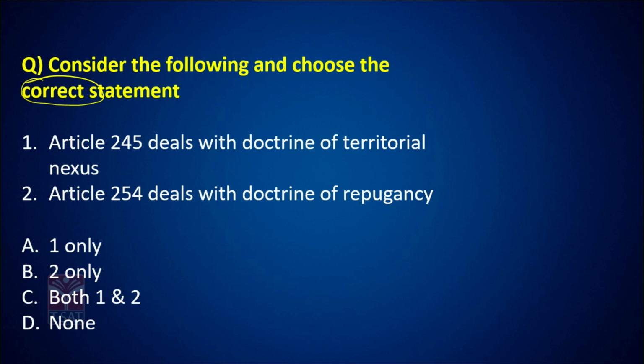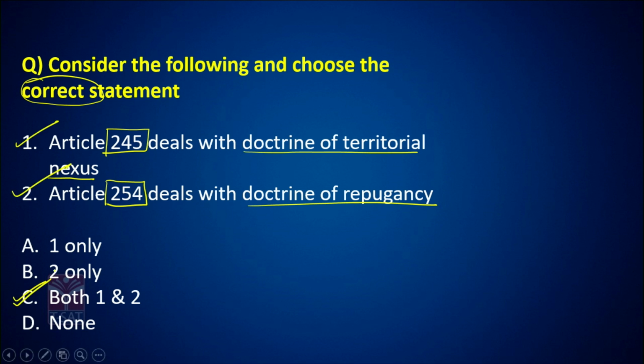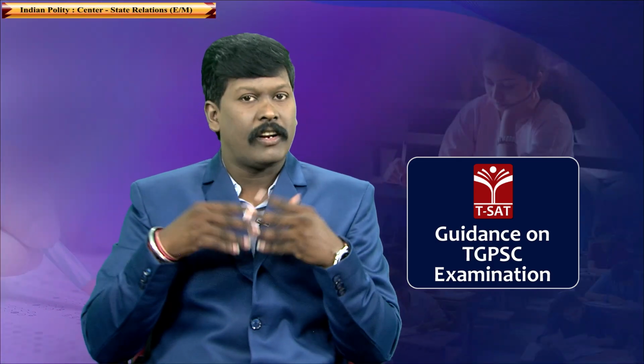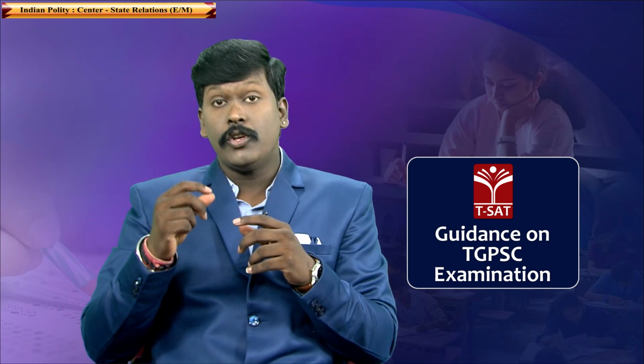Statement number 1. Article 245 deals with the doctrine of territorial nexus. Article 254 deals with the doctrine of repugnancy. Both the statements are correct. Answer is C. Now, what is territorial nexus? What is repugnancy? See, Article 245 of the Constitution talks about territorial jurisdiction between center and state.